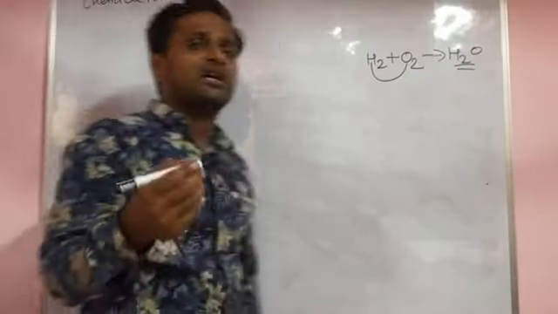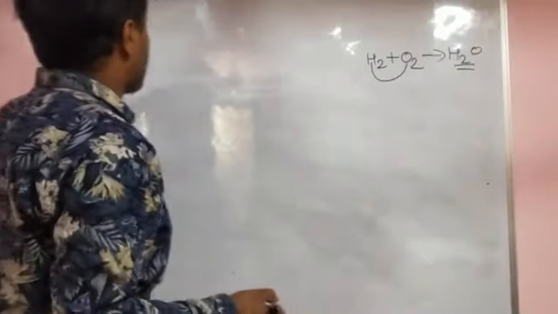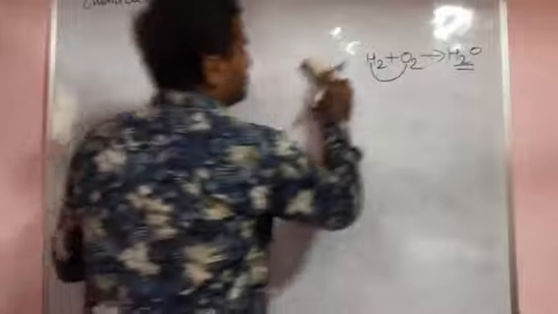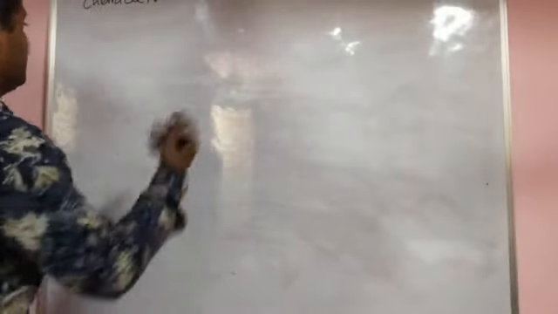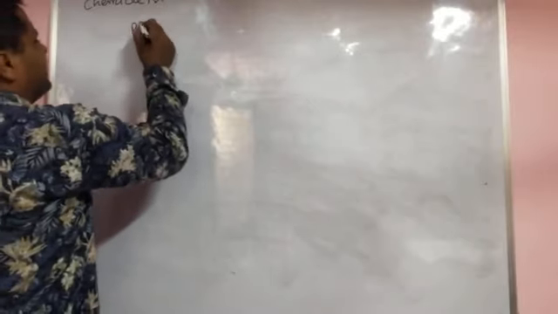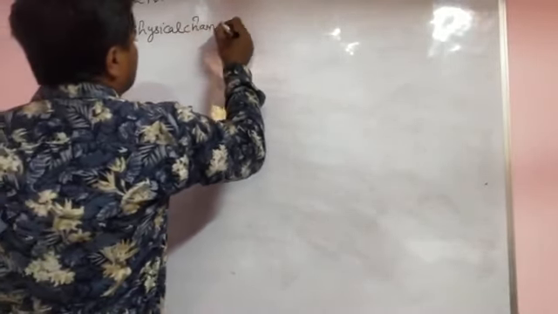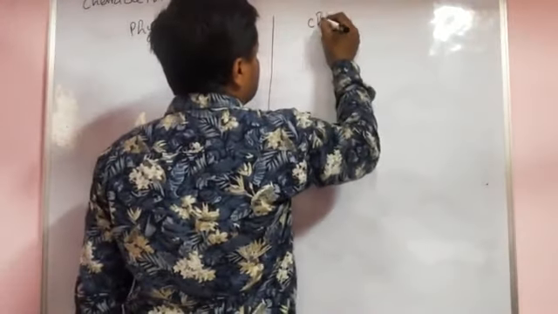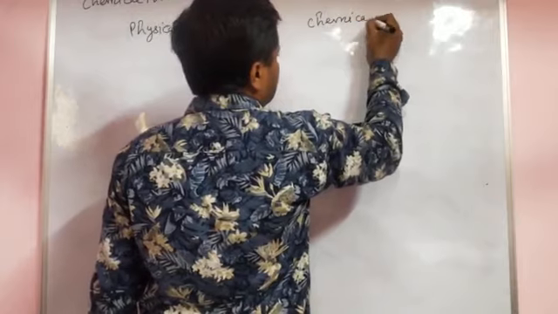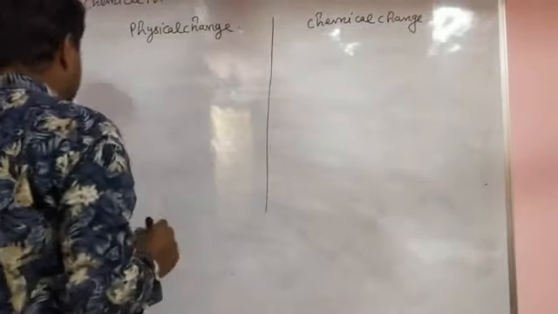We should know about physical change and chemical change. First of all, we discuss physical change and chemical change. One is a physical change and one is a chemical change. Physical change means what?